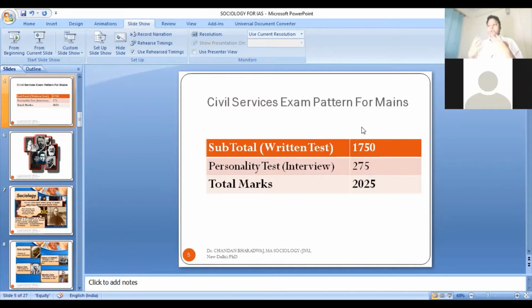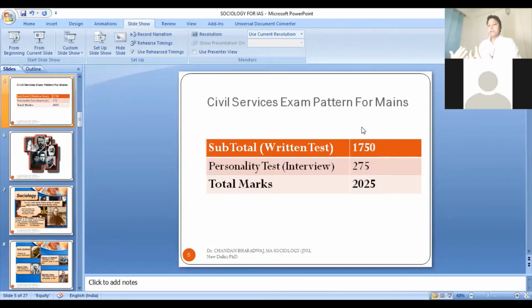What you have to do in order to have a sociological understanding is to have a good conceptual and theoretical framework. In order to have that, you need some kind of preparation, and for that purpose, this kind of coaching or training is required. I will also cover the syllabus. You will see that the syllabus is divided into two papers, and in paper one, you have most of the theoretical concepts and social theories. Paper two is more like an applied portion.